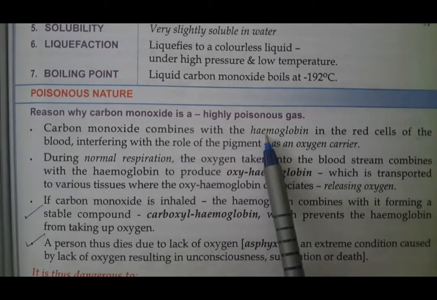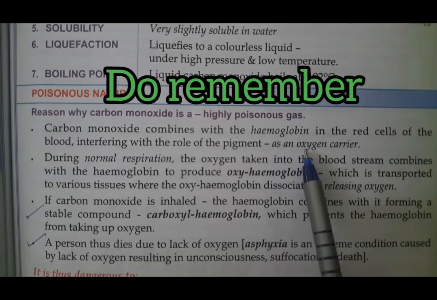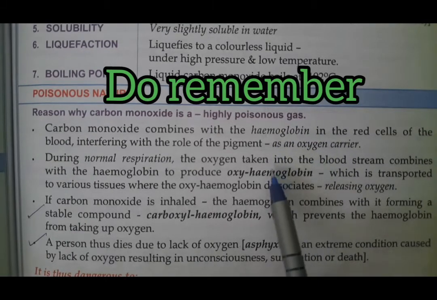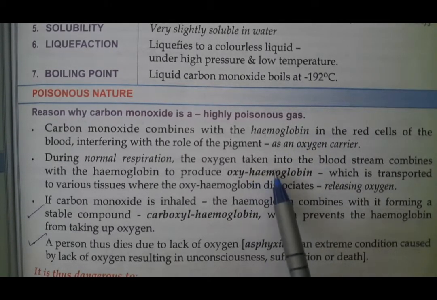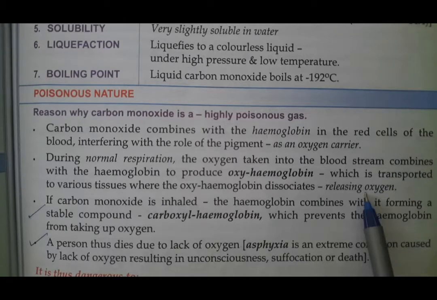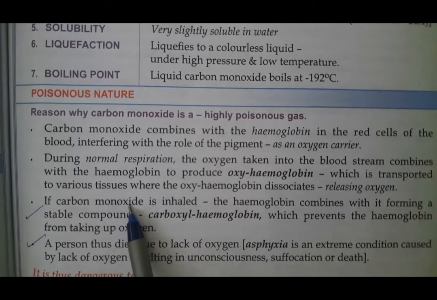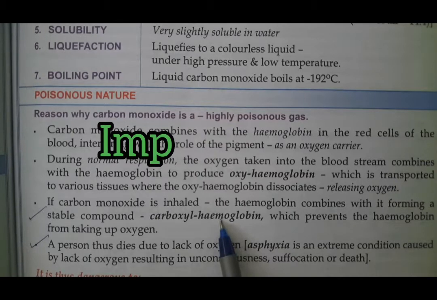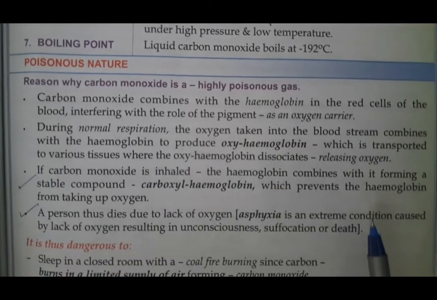Actually, you know that hemoglobin is referred to as the oxygen carrier. During respiration, when we inhale oxygen, it is carried to the different cells by hemoglobin. When the oxygen we take in combines with hemoglobin, it forms oxyhemoglobin, and this oxyhemoglobin releases oxygen to different cells in our body. But if you inhale carbon monoxide instead of oxygen, carboxyhemoglobin is formed, whereby hemoglobin, instead of carrying oxygen, carries carbon monoxide to the different parts of our body.